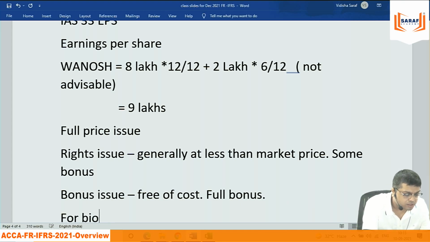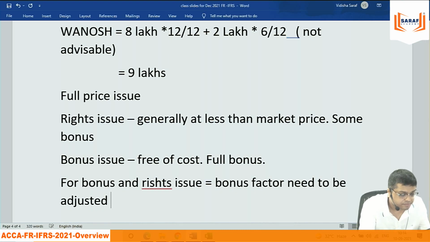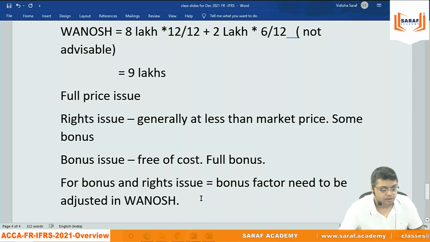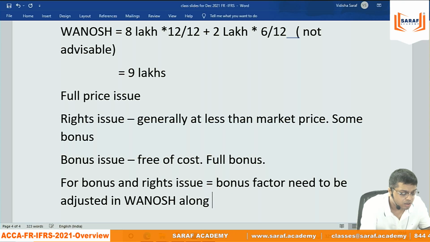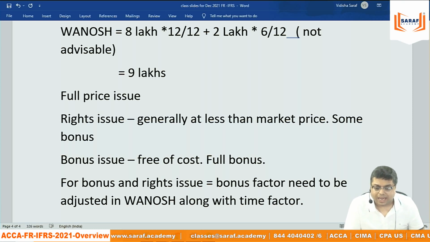But I will say that for bonus and rights issue, the bonus factor needs to be adjusted in the weighted average number of shares calculation, along with the time factor.